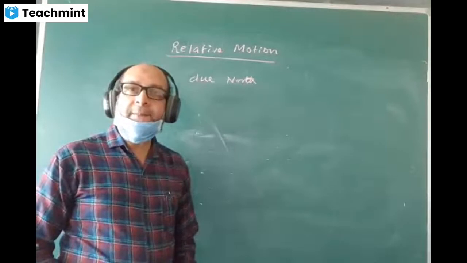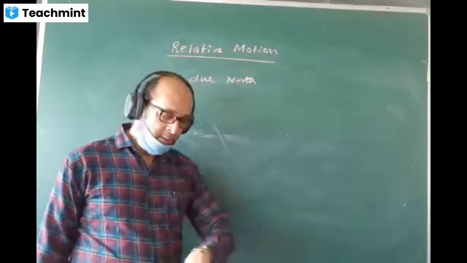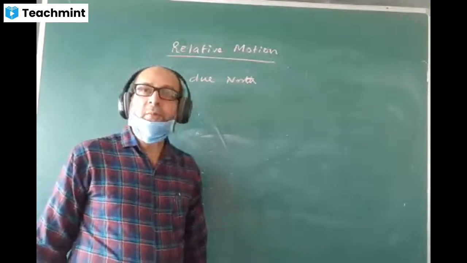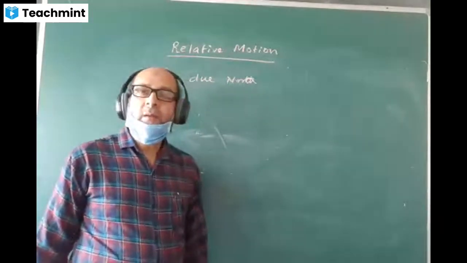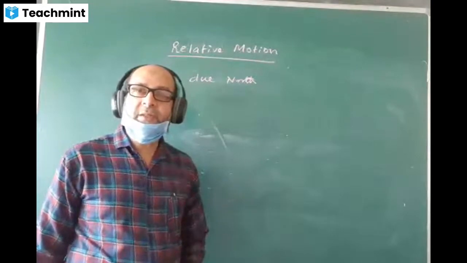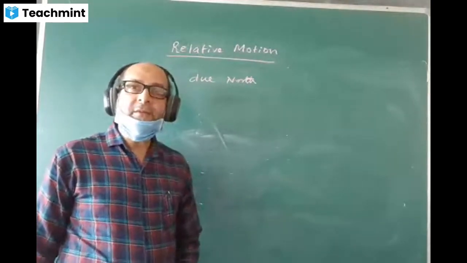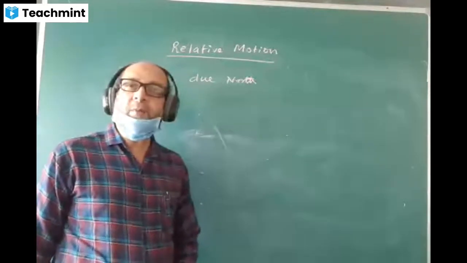And another car B moves due east with a speed 20 kilometers per hour.